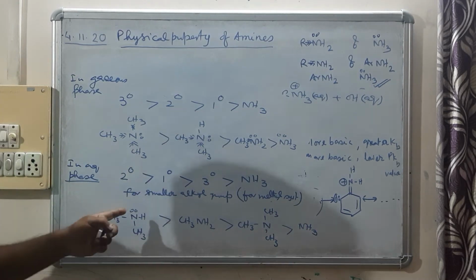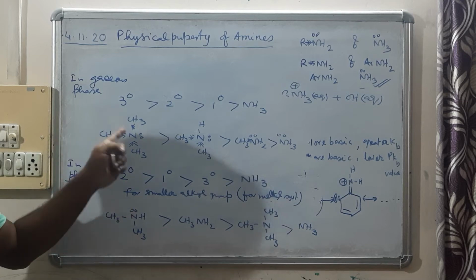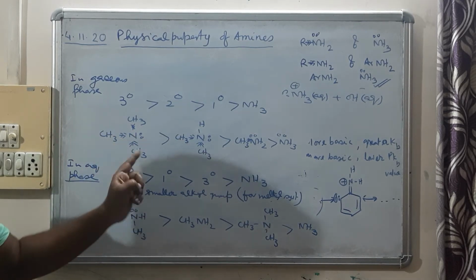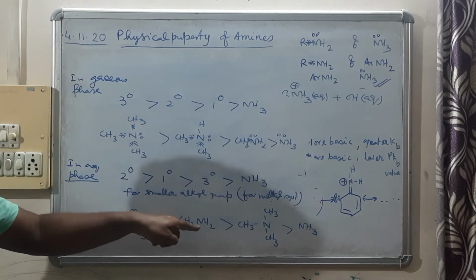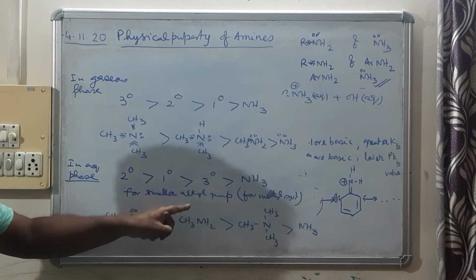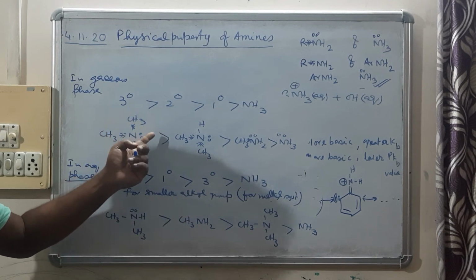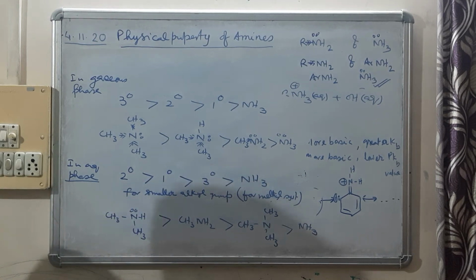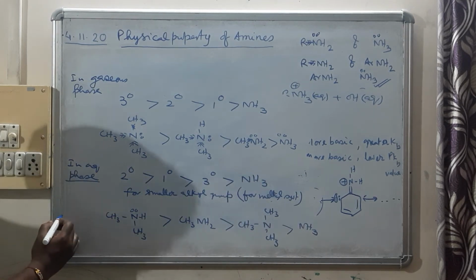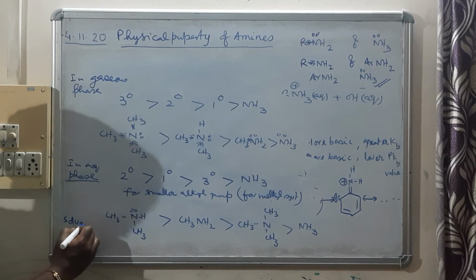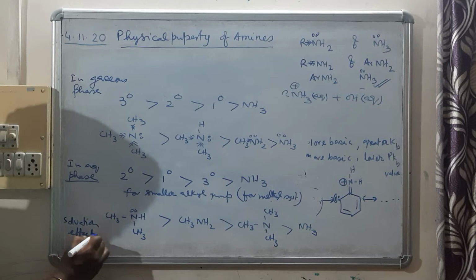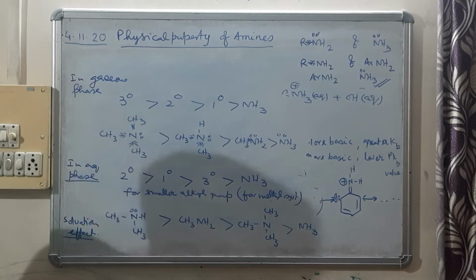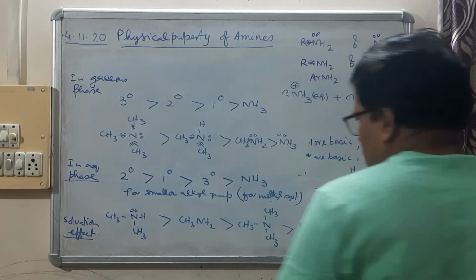Now here, in addition to the plus I effect, there will be another factor involved, which is the solvation factor, or solvation effect. So what is that effect?